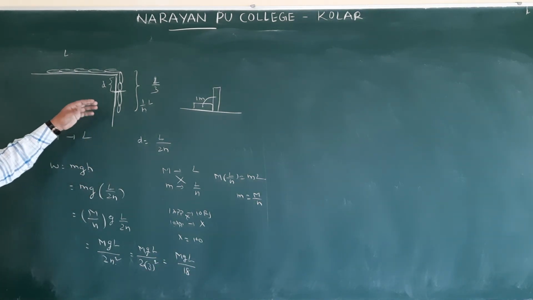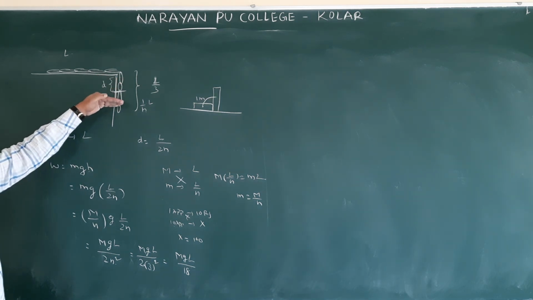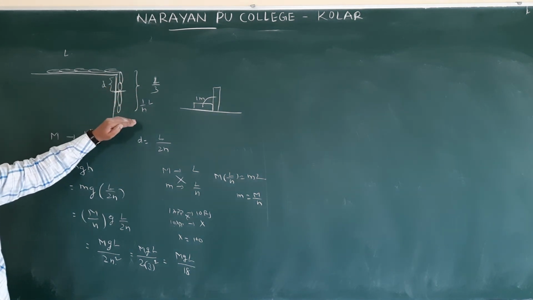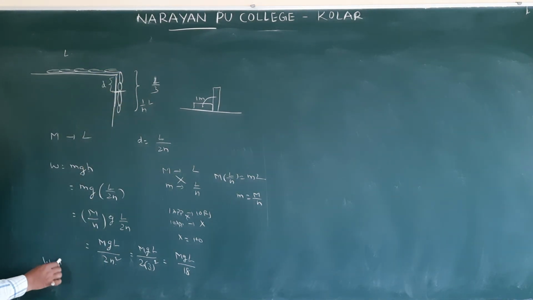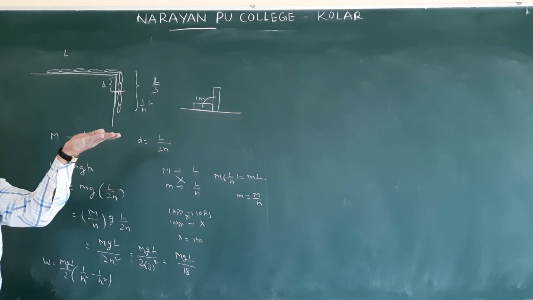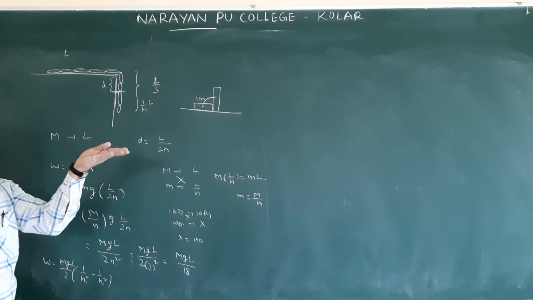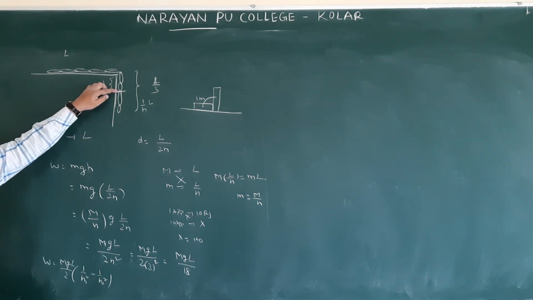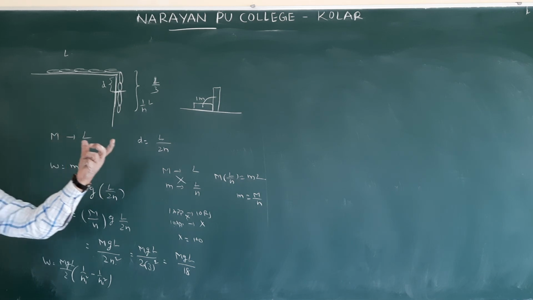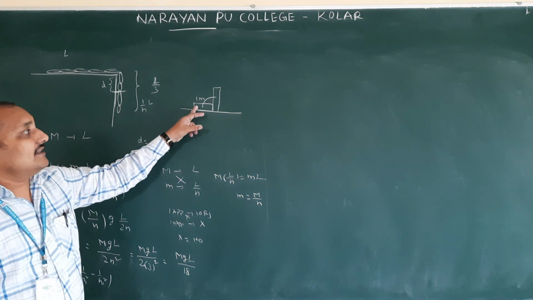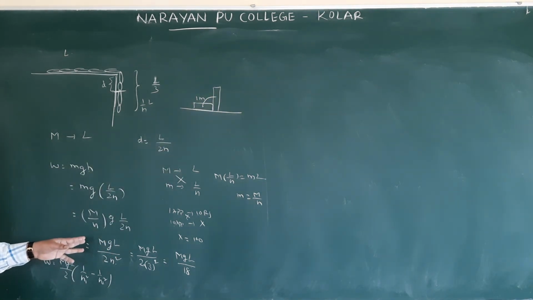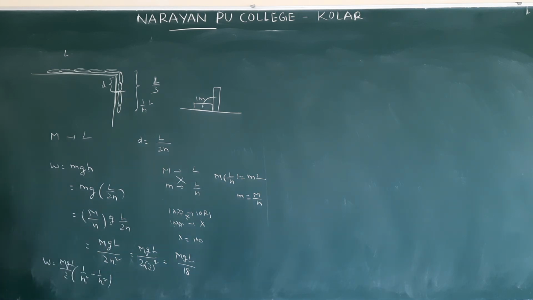Sometimes they will ask the same question from one position to another position. It is moving from 1 by n1 part to 1 by n2 part. At that time, you should get the same equation like this: MgL by 2 into 1 by n1 square minus 1 by n2 square. Just as we are raising one object from here to here, what is the work done you did? mgh. Like that, here we are applying force at the center. If you have taken a duster or a chalk piece, where we apply force is at the center. So like this, the concept we have to apply here. Okay. So the remaining we will do in the next session.